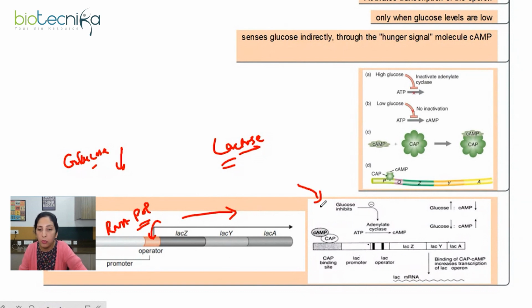Just have a look over this figure. Here you can see the active assembly of CAP protein binding to the CAP site. Glucose is known to inhibit the enzyme adenylate cyclase, and hence the formation of cAMP, but only when glucose goes down do we find cAMP available, which will turn CAP protein active, right?